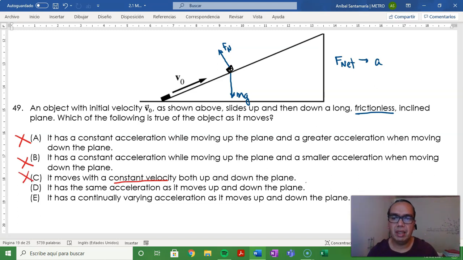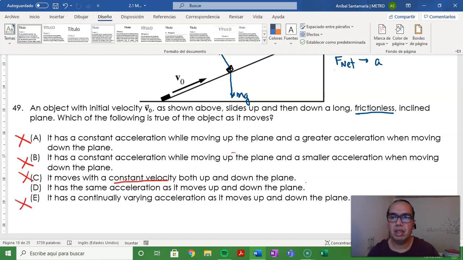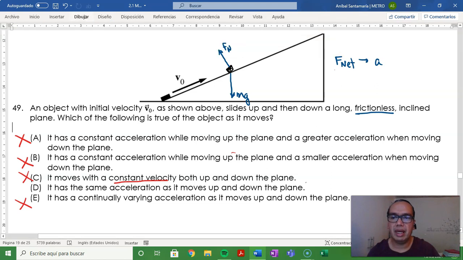And finally, it says that the acceleration depends on the net force, and the net force is constant. Neither of these two forces changes with time or position, so you can eliminate option E. And so the option here is that it has a constant acceleration, the same moving up and down the plane, and that is option D.